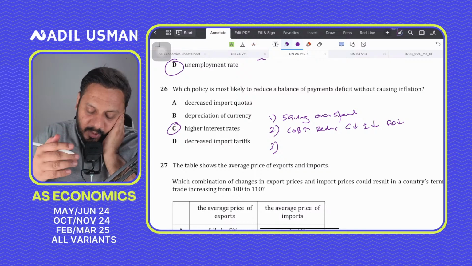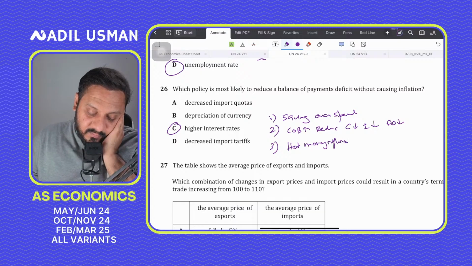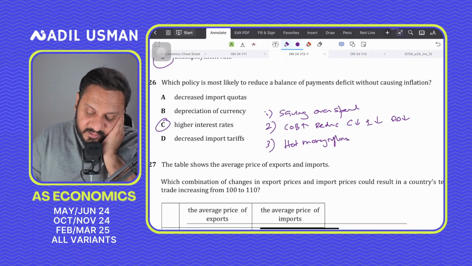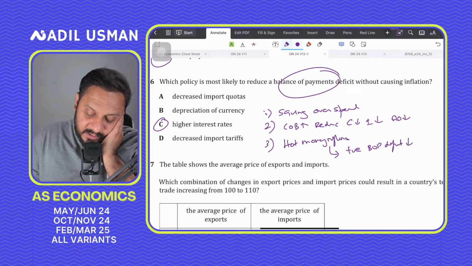But when interest rates go up, hot money inflows will come. Hot money inflows would mean that, for the question of which policy is most likely to reduce a BOP deficit, hot money inflows will have a positive, favorable impact on the BOP. So the BOP deficit should actually go down. Right?